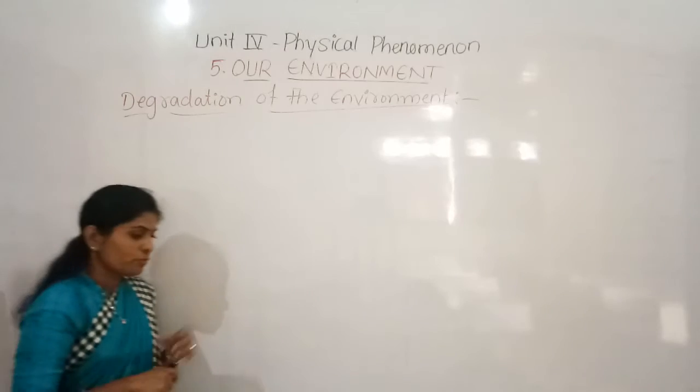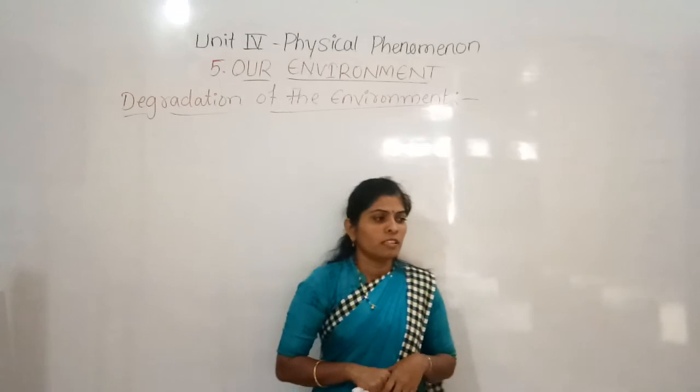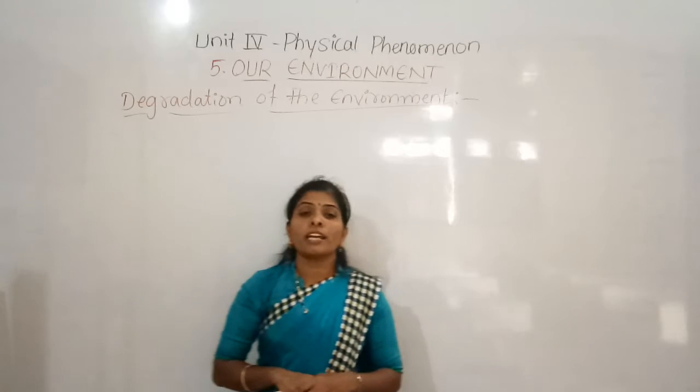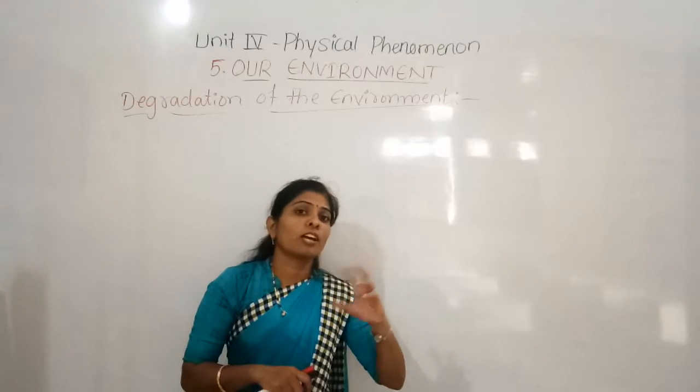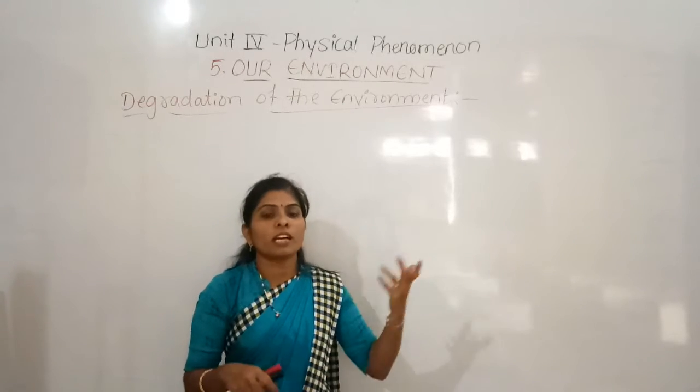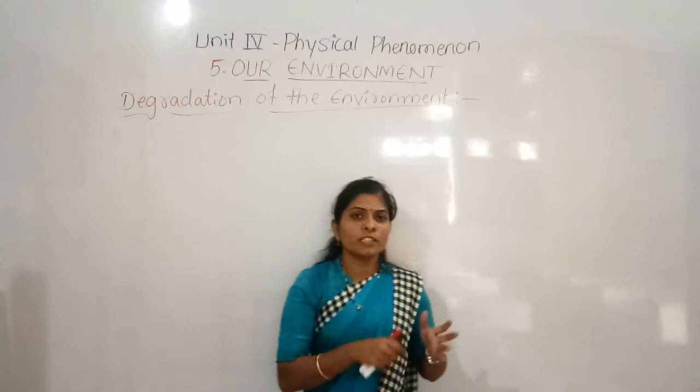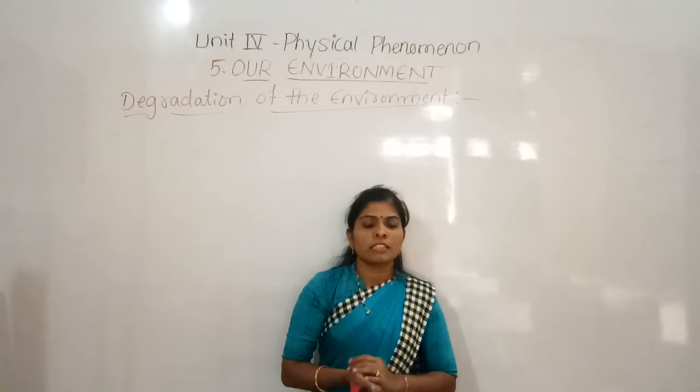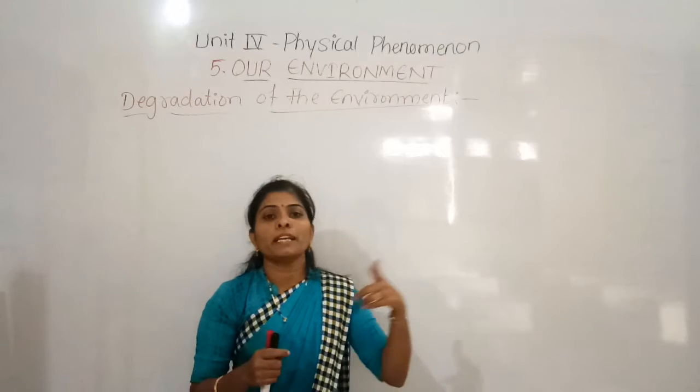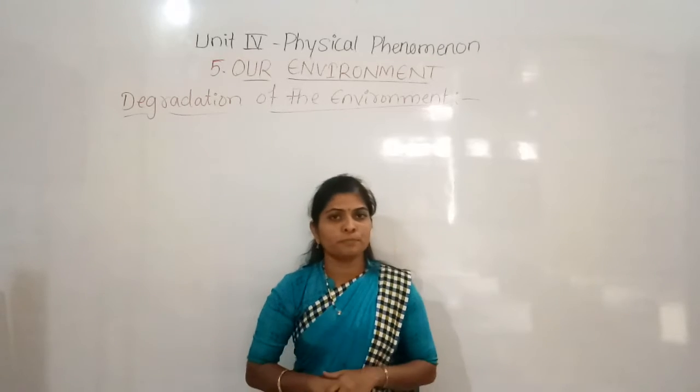So just for example, if soil erosion takes place, the plants which depend on the soil will not grow.